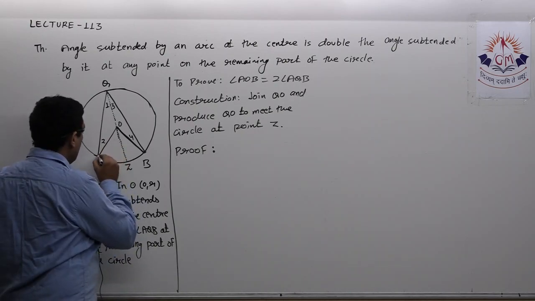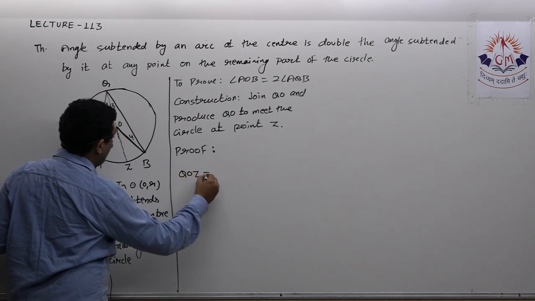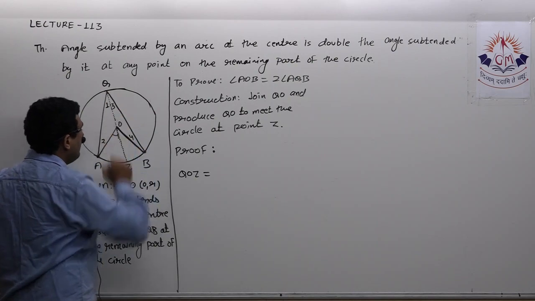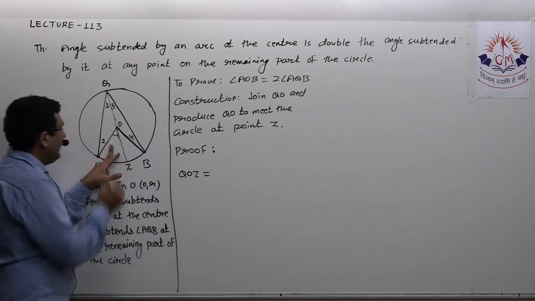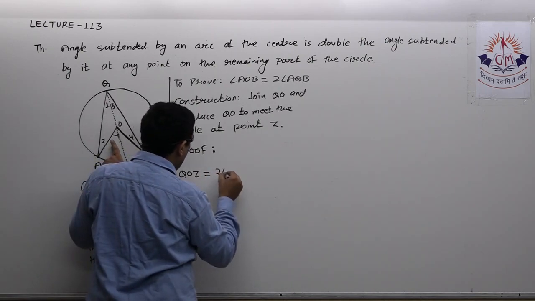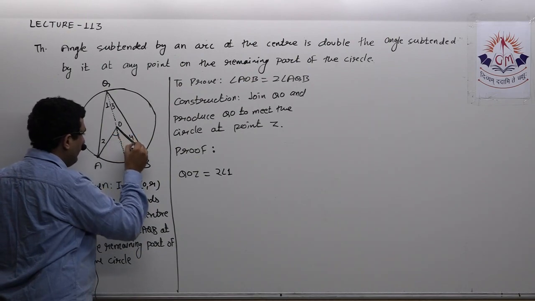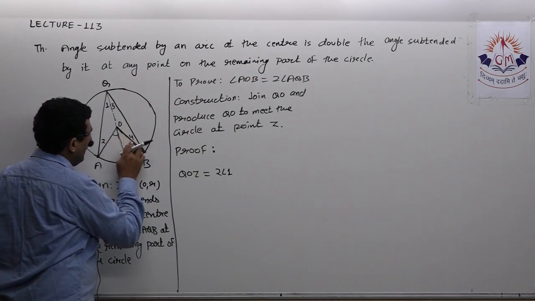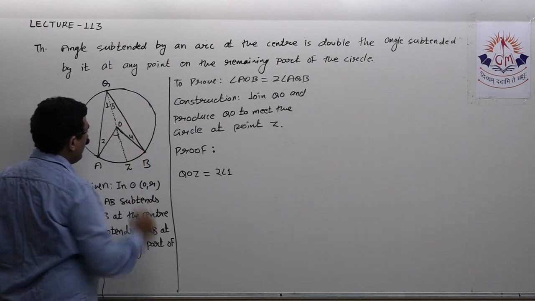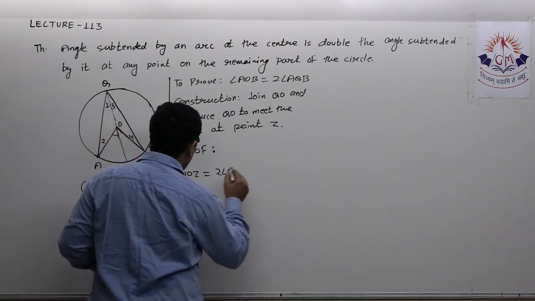Now, see this angle QOZ. Angle QOZ is an exterior angle, isn't it? This is an exterior angle for triangle AQO. So, QOZ will be angle 1 plus angle 2, but they are equal, so I can write twice of angle 1. Similarly, angle BOZ must be equal to 3 plus 4, and 3 and 4 are equal, so BOZ will be equal to twice of 3.